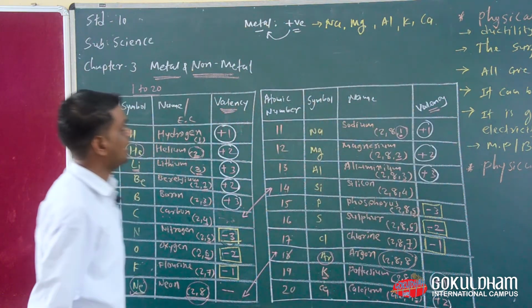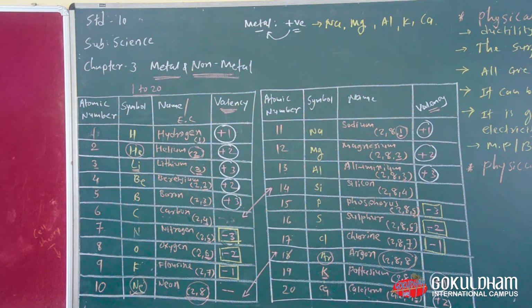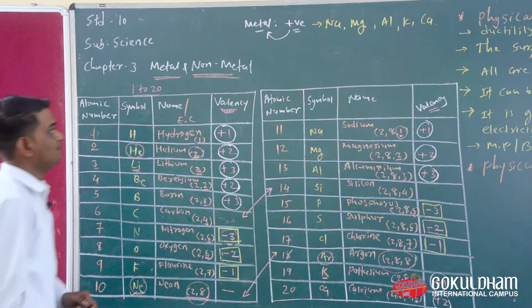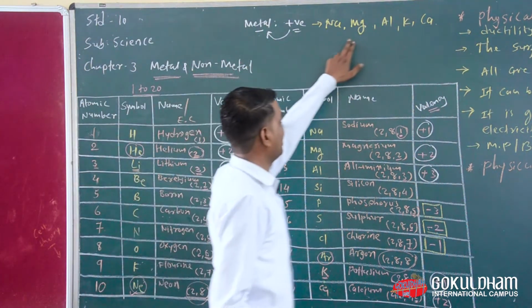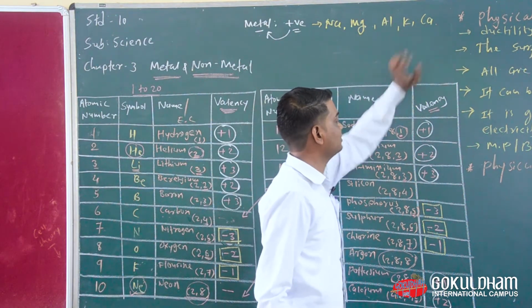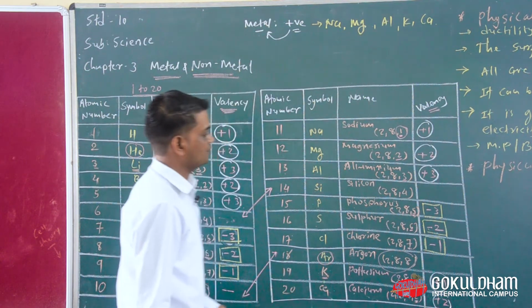That means the elements which have positive valency, that means positive charge, are known as metal. That means sodium, magnesium, aluminum, potassium and calcium are known as metal.